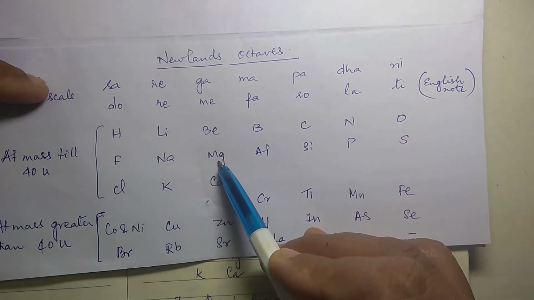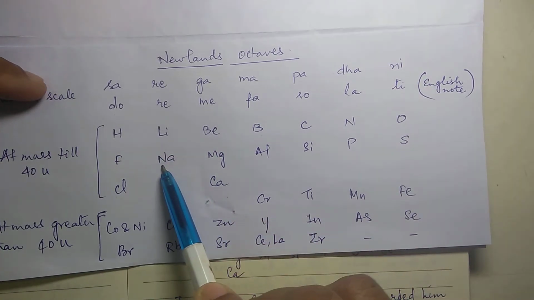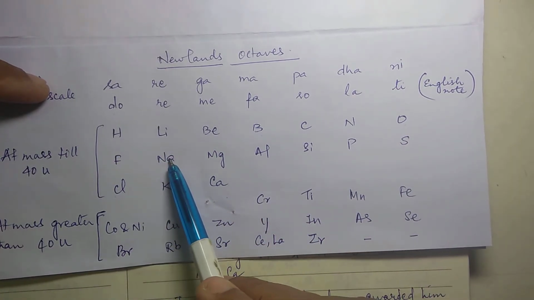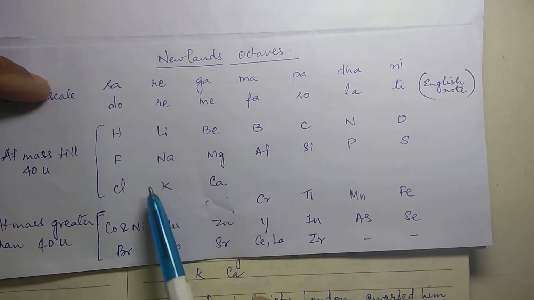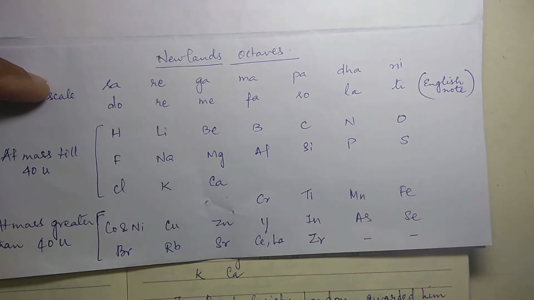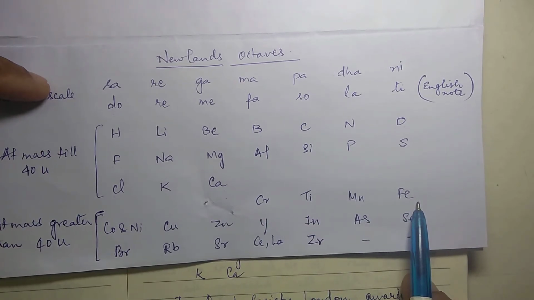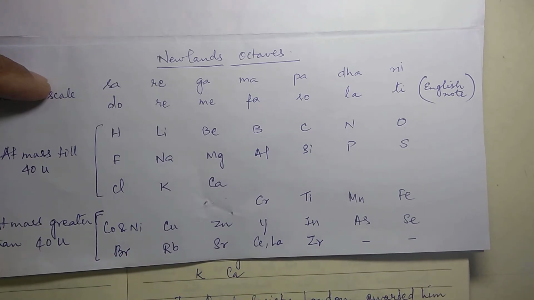So beryllium and magnesium: first element and the eighth element. Same way lithium first element, sodium eighth element. Same way sodium first element, potassium eighth element. Fluorine first element, chlorine eighth element. So he arranged them like this. And again, however many known elements there were, he put them like that.